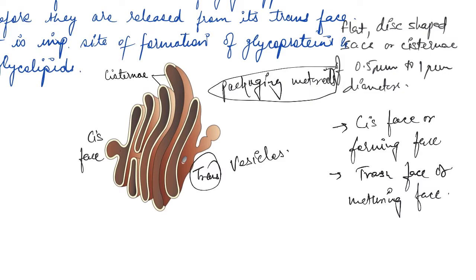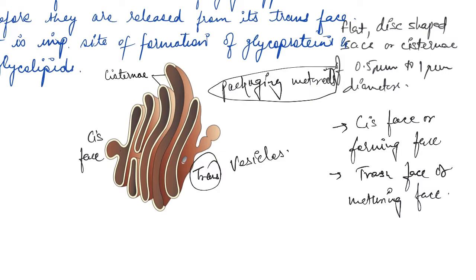These are modified in the cisterns of the Golgi apparatus before they are released from the trans face. So these proteins made in the rough endoplasmic reticulum are first packaged in the Golgi apparatus and then released to their target.